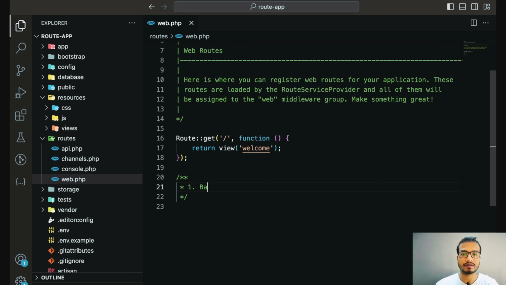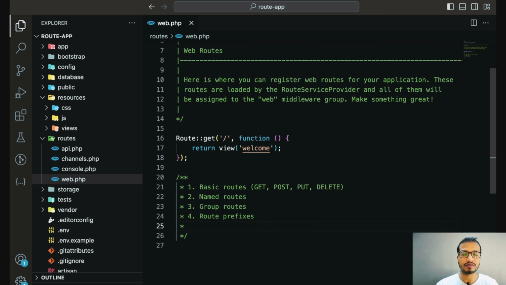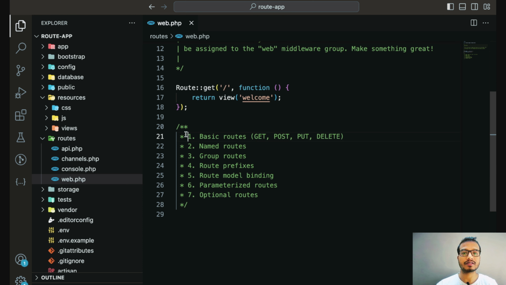So we will see basic routes that will have get, post, put and delete requests. We will be creating named routes. We will be discussing group routes, and there will be route prefixes. Also we will be discussing route model binding, and next we will have parameterized routes. There will be optional routes also. Regarding api.php, channels and console, we will discuss those things in upcoming videos. So today we will be discussing only these web routes. So let's discuss this basic route first.